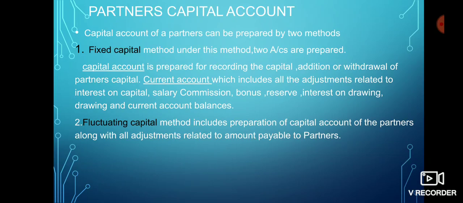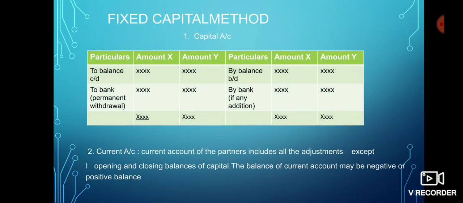In fixed capital method, first account prepared is the capital account. First of all, by balance brought down. It is the opening balance. Second, by bank addition. If any partner brings additional capital, then we will write here. Suppose X is contributing, then we will write in X column only. If both partners bring addition, then we will write in both columns.